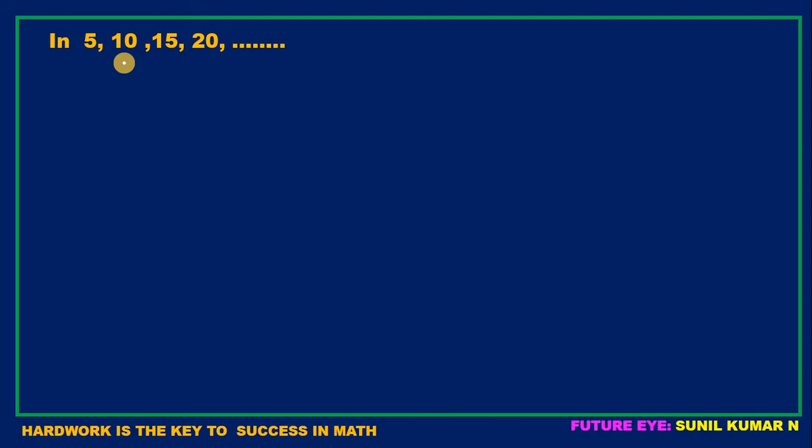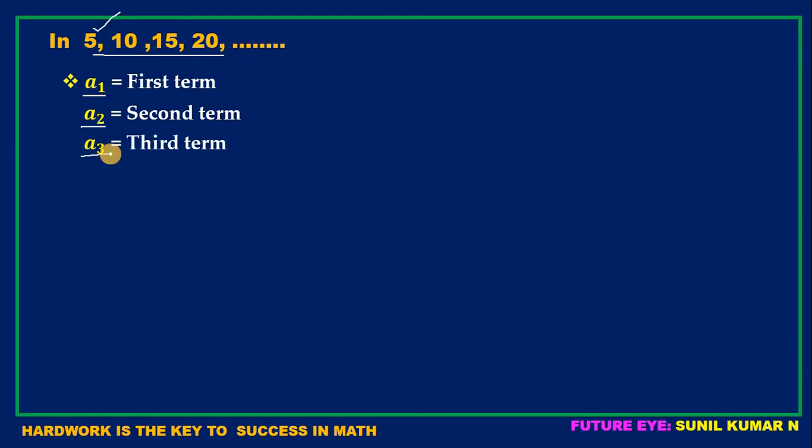See, I have taken here one AP, that is 5, 10, 15, 20, and so on. In this, 5 is the first term. So the first term we can write as A1, or otherwise just as A. The second term we write as A2, the third term as A3, similarly the fourth term as A4, the 10th term as A10, the 100th term as A100, and the last term we write as AN, and we read it as the nth term.